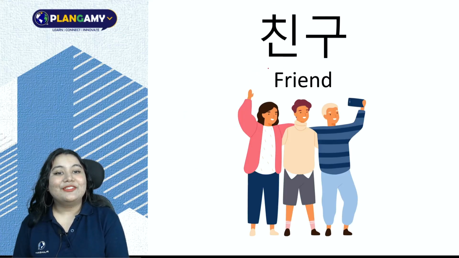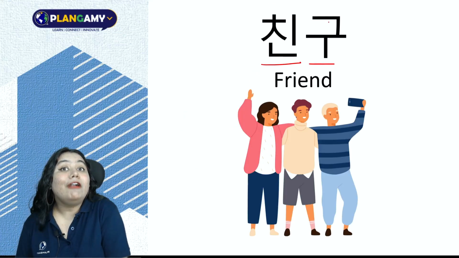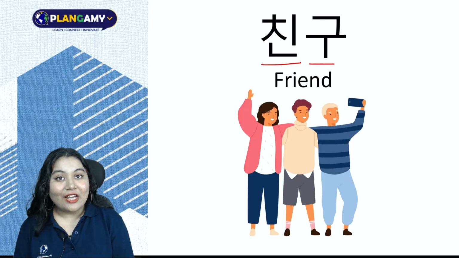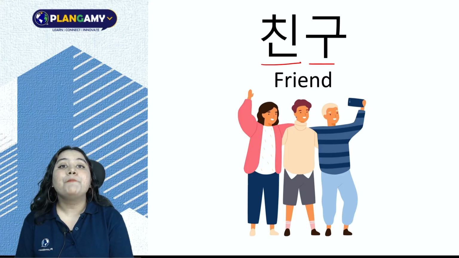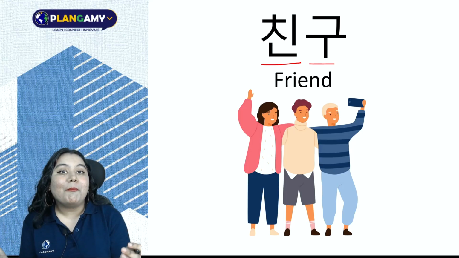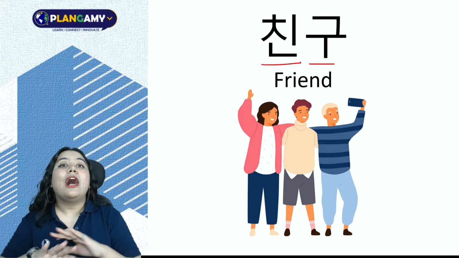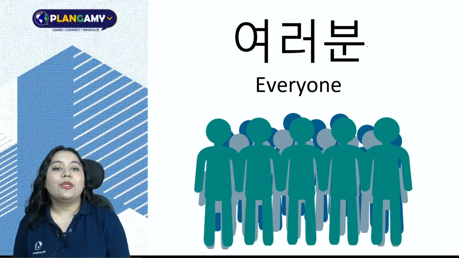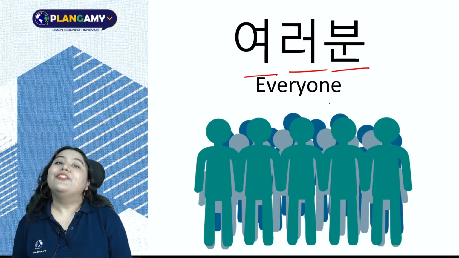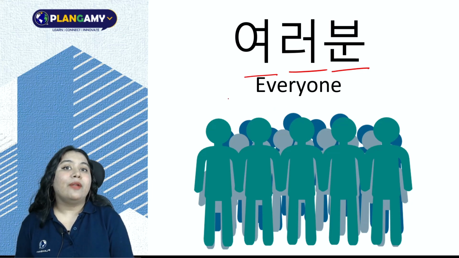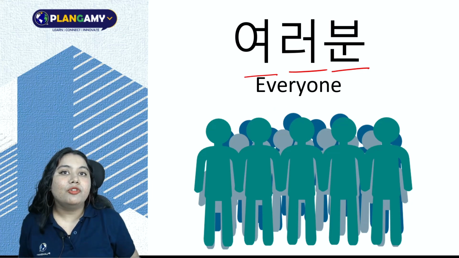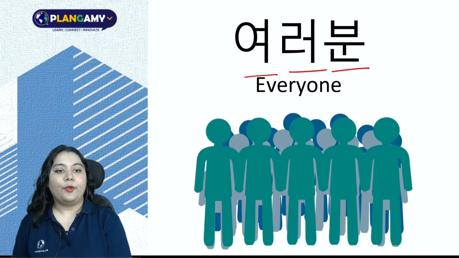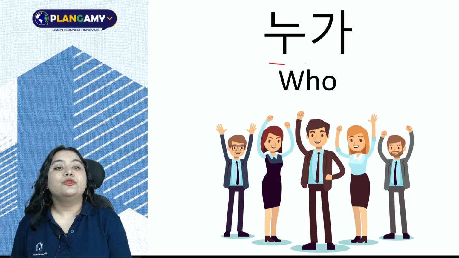Now, 친구. 친구 are friends. But note that in the Korean context, 친구 are only people who are your age. If you are close with somebody and they are of a different age, we have other names for that. So 친구, a friend of your age. Next, we go to 여러분. 여러분 is everyone. When you are addressing more than one person in the room, you say 여러분. Many people, 여러분.